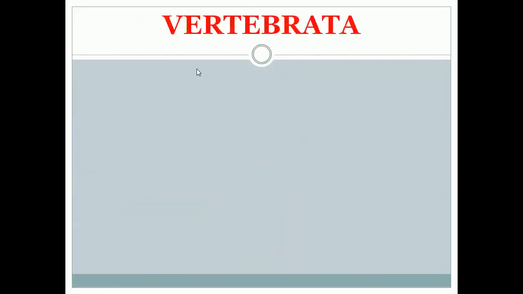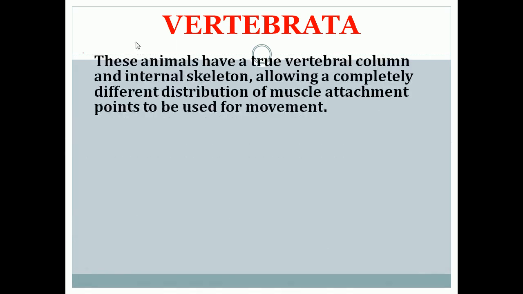And the last classification of kingdom Animalia is Vertebrata. Vertebrata animals have a true vertebral column. That means they have a backbone and internal skeleton, which allows a complete distribution of muscle attachment used for the movement of this organism.